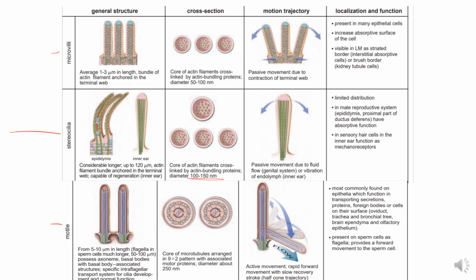Not sperm, the ova, they are absent. So they are also present on the sperm cells as flagella and provide forward movement to the sperm cells.